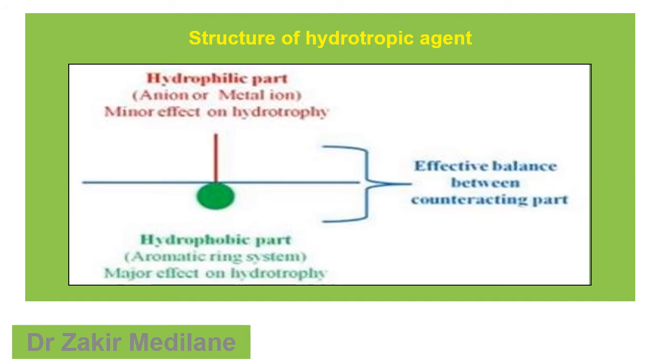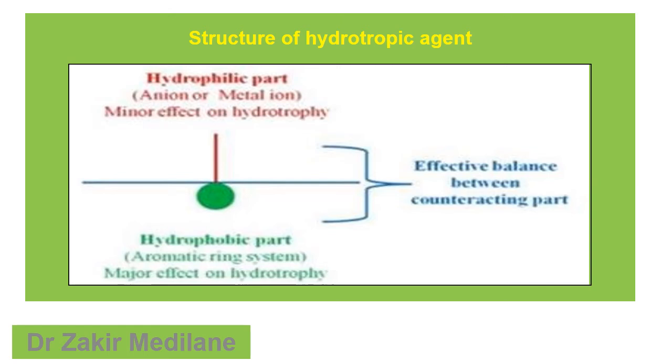So this is the structure of a hydrotropic agent. The area marked with the red arrow indicates the hydrophilic part, that is anionic or metal ions. It has a minor effect on hydrotropy. Below the baseline we can see the powder sample entering. The lower portion is the hydrophobic part, the aromatic ring system.